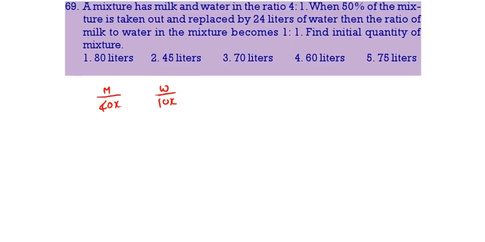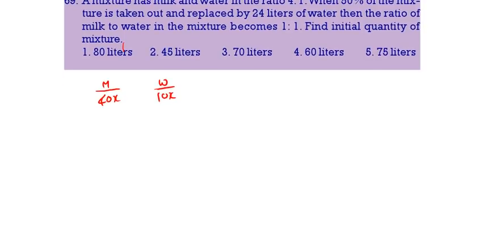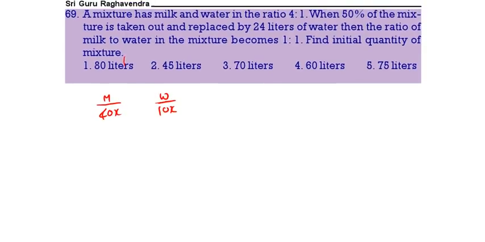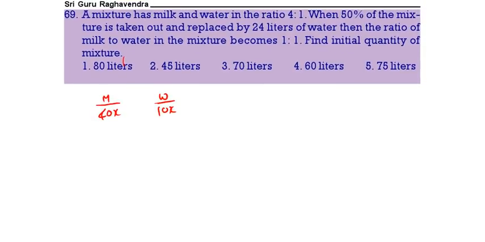So total mixture is 50. In this, 50% means 25. In this 25 also we will be having 4:1. That means 20 will be milk, 5 will be water.